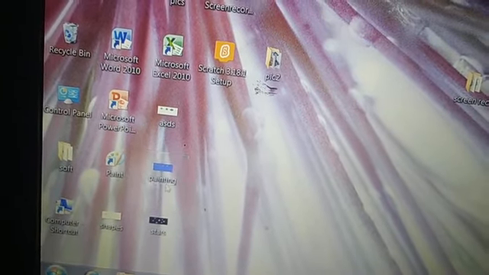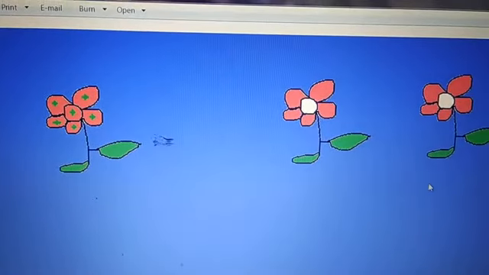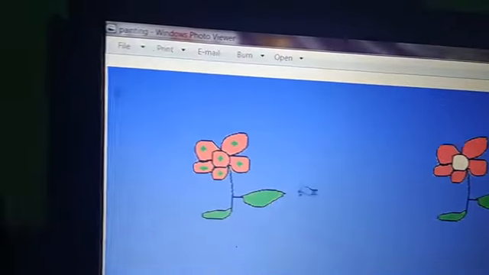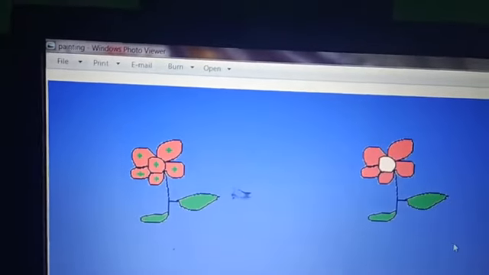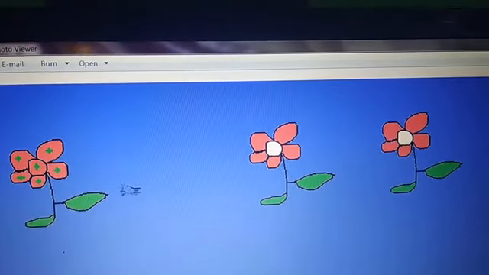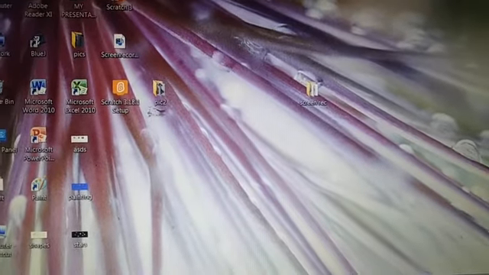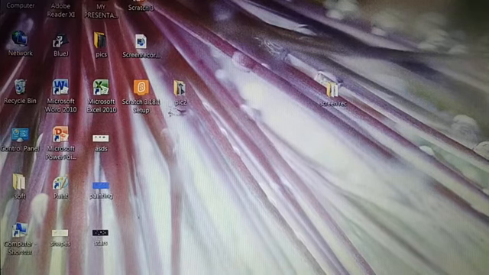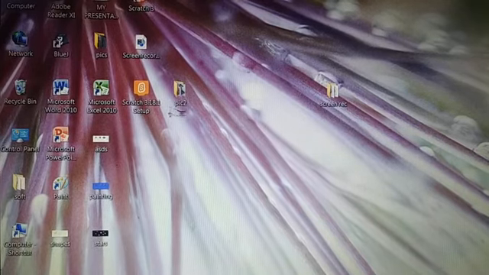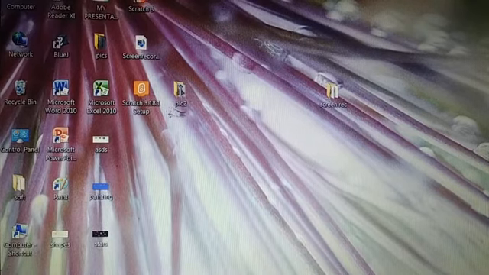This is a paint program file. What is its name? Painting. See? I have saved this with the name painting. So this way we save our work, any type of work, like a drawing, or some essay written, any document. It can be saved, and computer always saves in the form of files and folders. Clear?